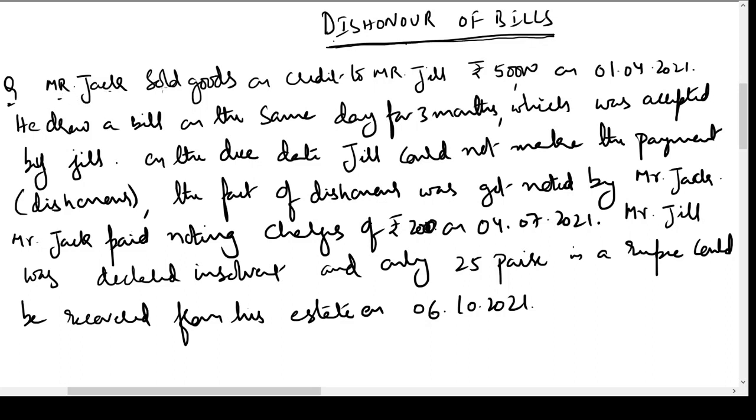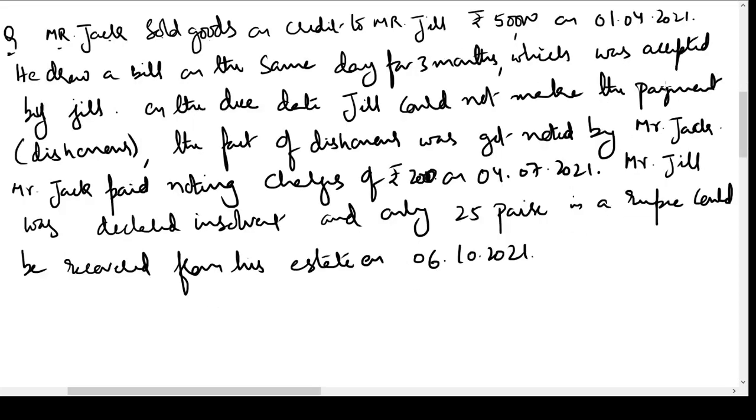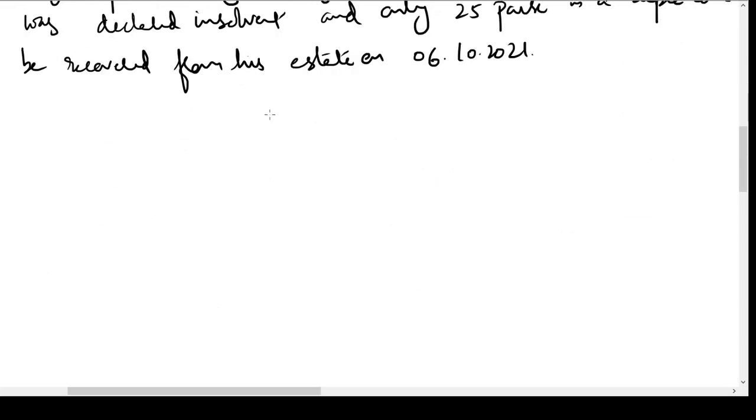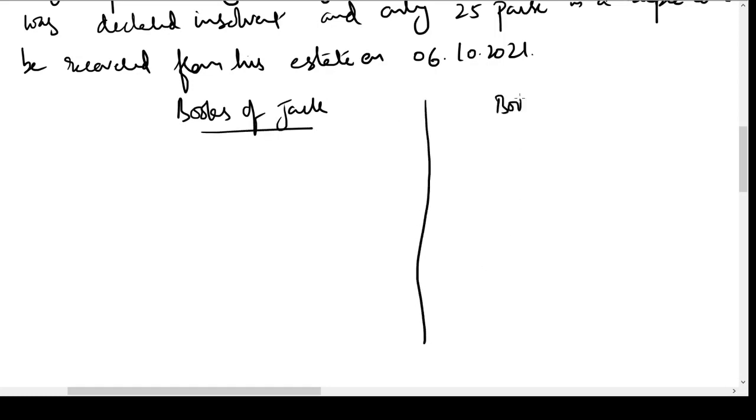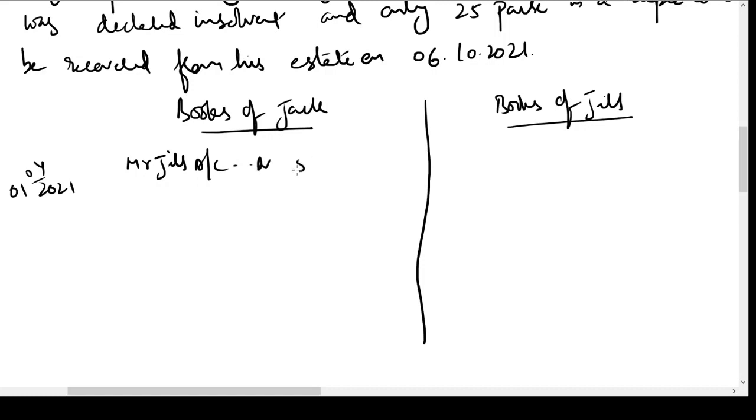Mr. Jack sold goods on credit to Mr. Jill, rupees 50,000 on 1st April 21. So what are the entries we are going to write in the books of Jack and in the books of Jill? On 1st April 21, the entry in the books of Jack was Mr. Jill account debit 50,000 to sales account 50,000.